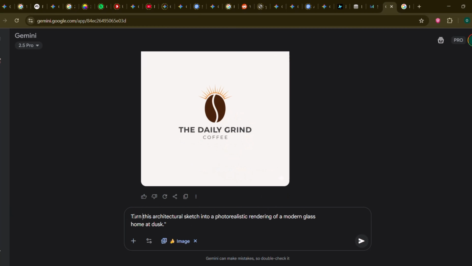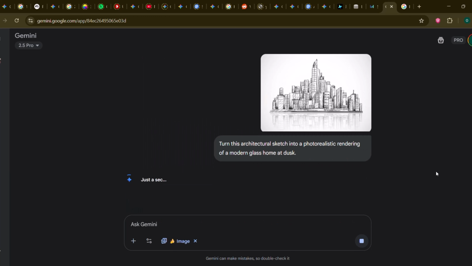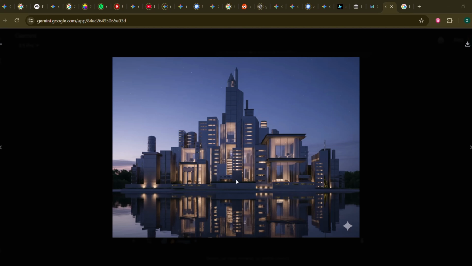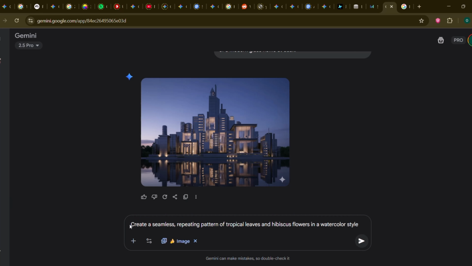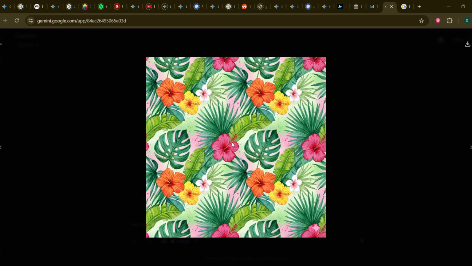18. Architectural visualization. Take a sketch of a building. Turn this architectural sketch into a photorealistic rendering of a modern glass home at dusk. 19. Seamless pattern creation. Perfect for fabrics, wallpapers, or website backgrounds. Create a seamless, repeating pattern of tropical leaves and hibiscus flowers in a watercolor style.